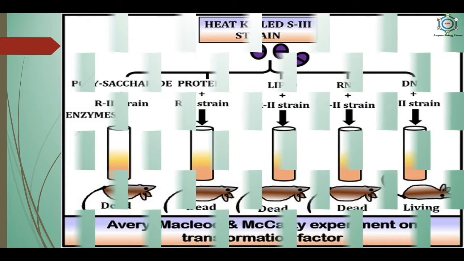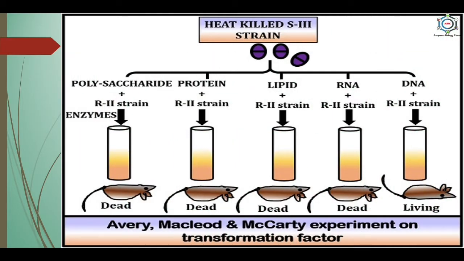Now, the Avery, MacLeod and McCarty experiment on the transforming factor. Here you can see that it is a permanent heritable change produced in one strain of bacteria by a substance isolated from another strain of the same kind of bacteria. A substance which brings about the transformation is called a transforming agent, for example DNA in the above experiment. Conclusive evidence that DNA is the genetic material in organisms has since been obtained in several direct and indirect ways.